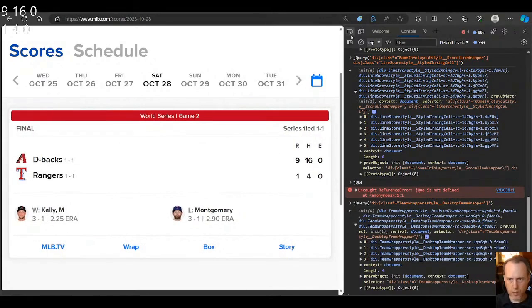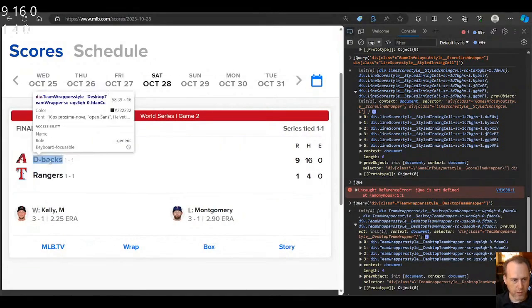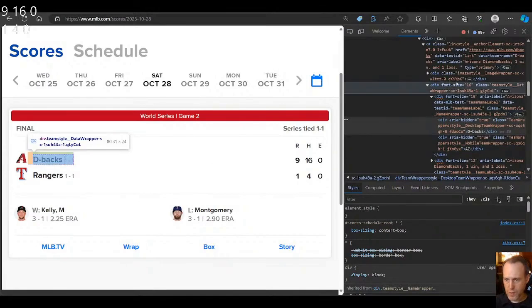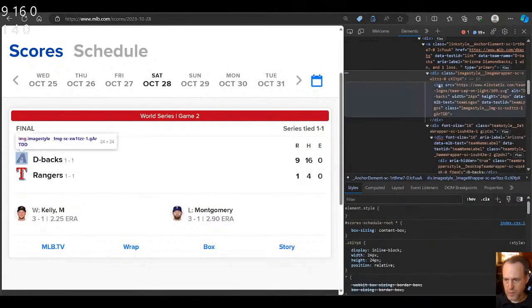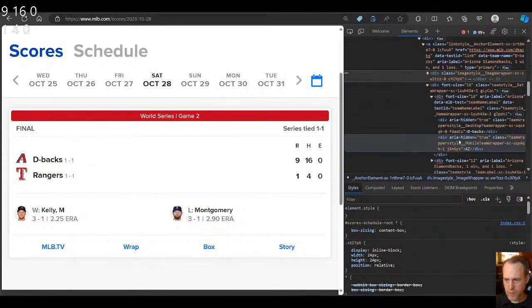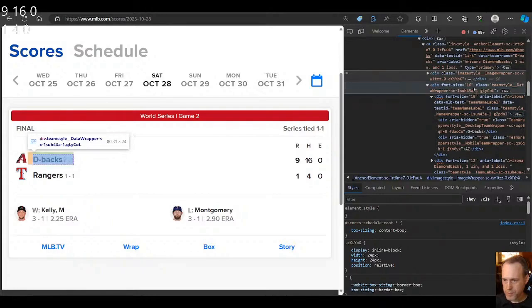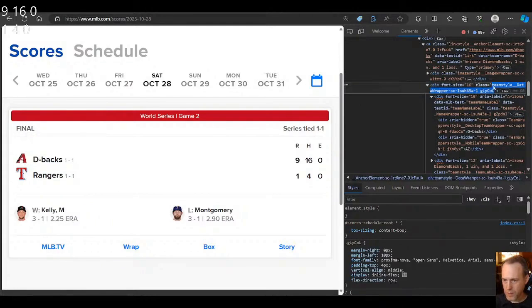So we can do the same trick and try to figure out, how do we find just these guys, right? Because there might be other ones in other places that get the same thing. So I can try to see if we only look for team style name wrapper, team style data wrapper.